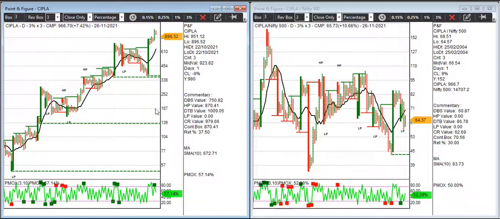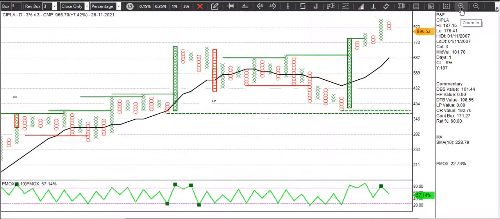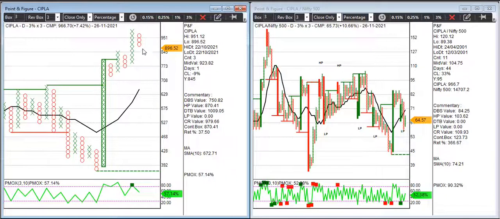Cipla, similar setup. It's another pharmaceutical stock. This is very close to the column reversal level, and the pharma sector is doing good. So we can actually enter on a double top buy, which will be at 10010, and the stop loss would be 870.